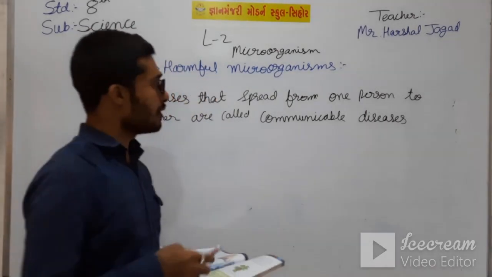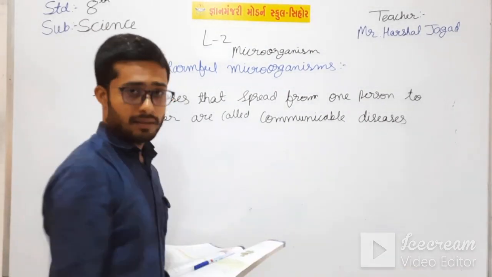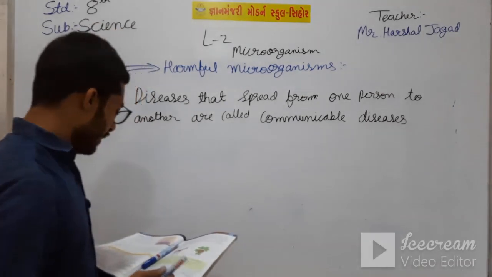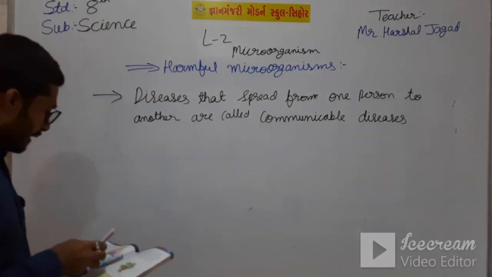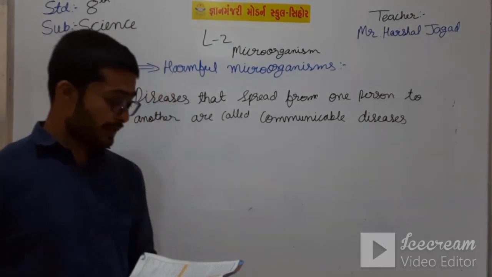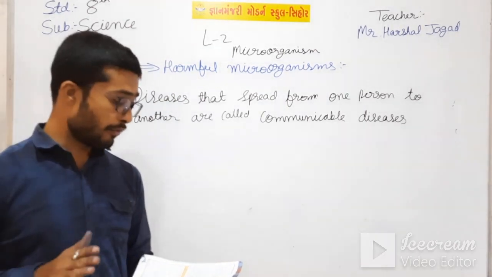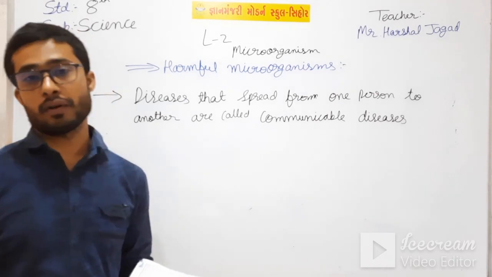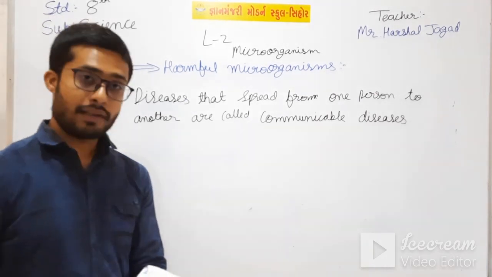This virus is also a communicable virus. Some of these diseases spread through air, food, water, or even by touch. We have an example of touch, which is coronavirus.